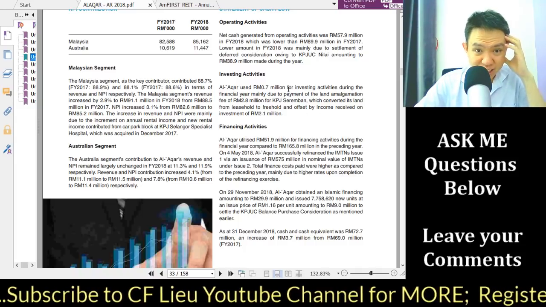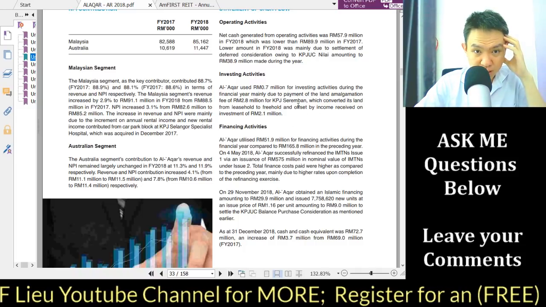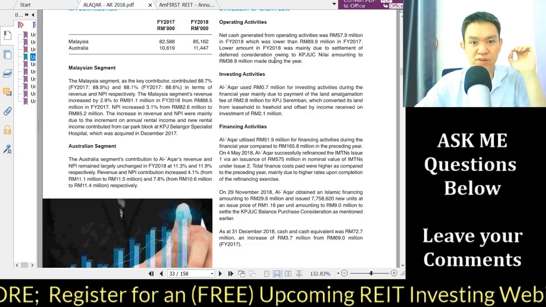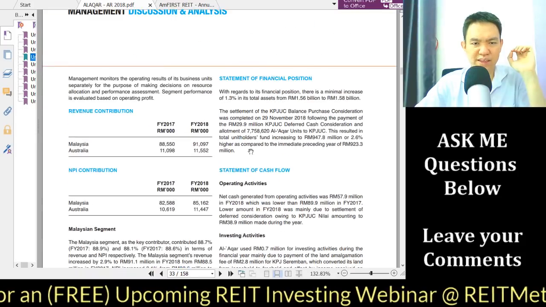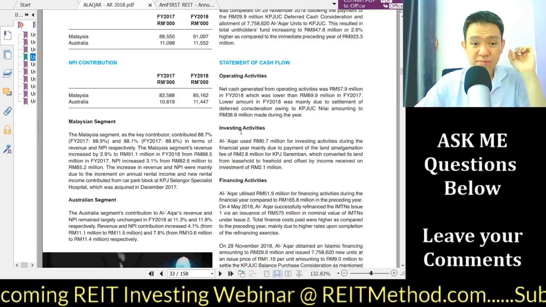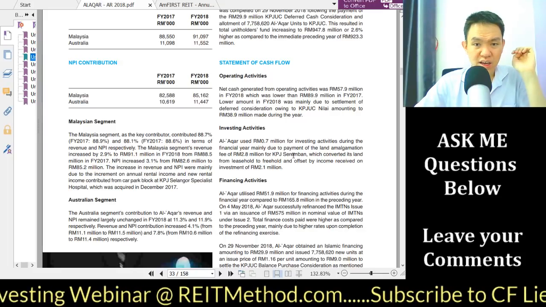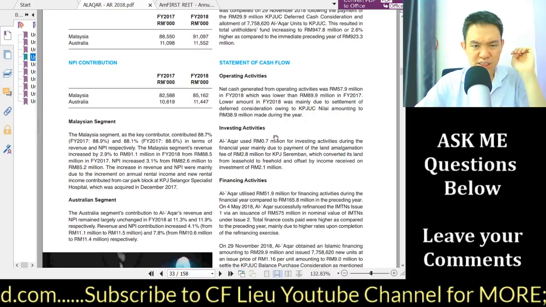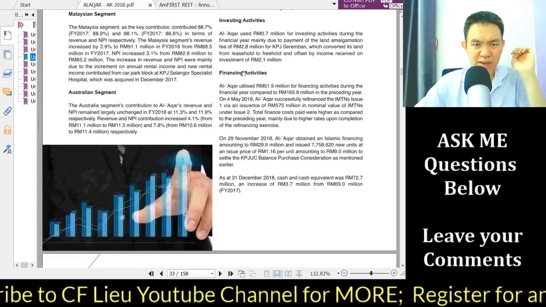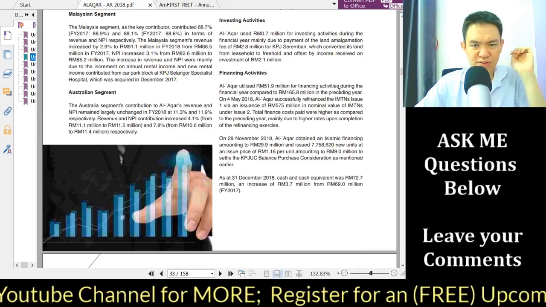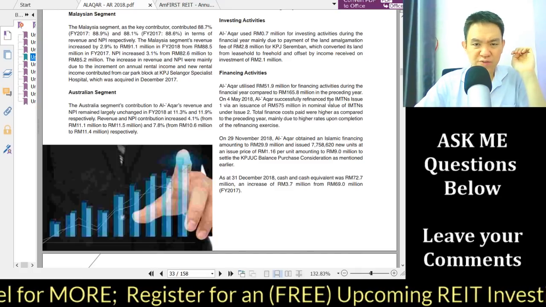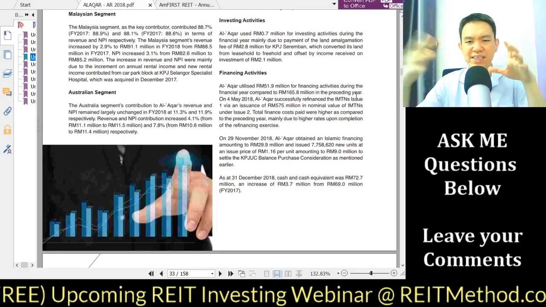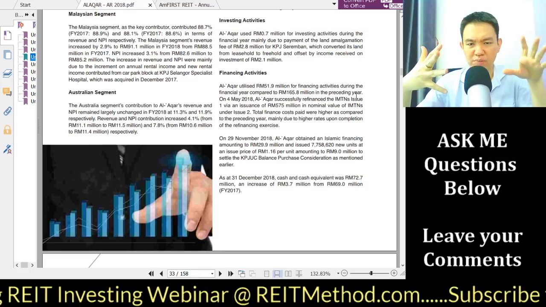So financing activity, what happened here? Operating activity, which is lower, is maybe due to settlement of a deferred consideration. So operating activity, you can see over here. Investing activity, payment of land amalgamation, which converted land to lease or freehold, offset by income received. Okay. Not very much. Financing activity utilized 51 million, successfully refinancing the Islamic medium-term note. So a medium-term note is 5 to 10 years. Islamic, meaning because it's sukuk, so it's Sharia compliant.